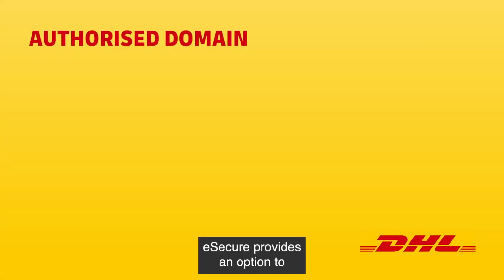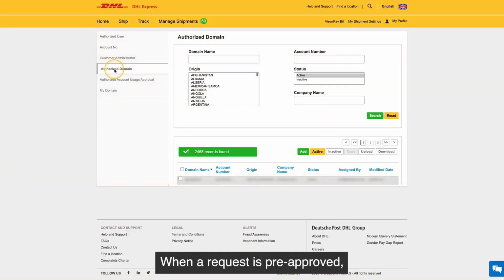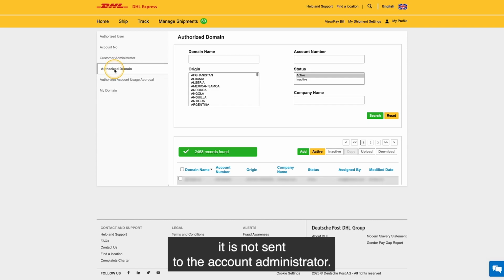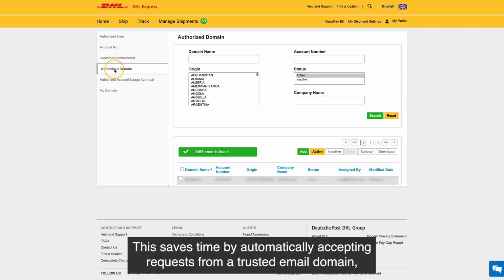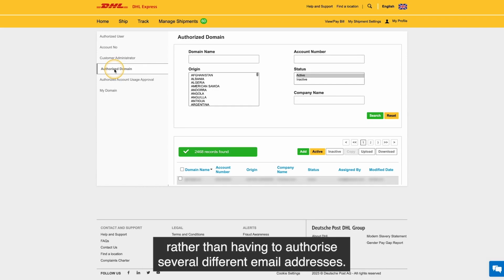eSecure provides an option to automate accepting requests from certain email domains. When a request is pre-approved, it is not sent to the account administrator. This saves time by automatically accepting requests from a trusted email domain, such as @testcompany.com, rather than having to authorize several different email addresses.